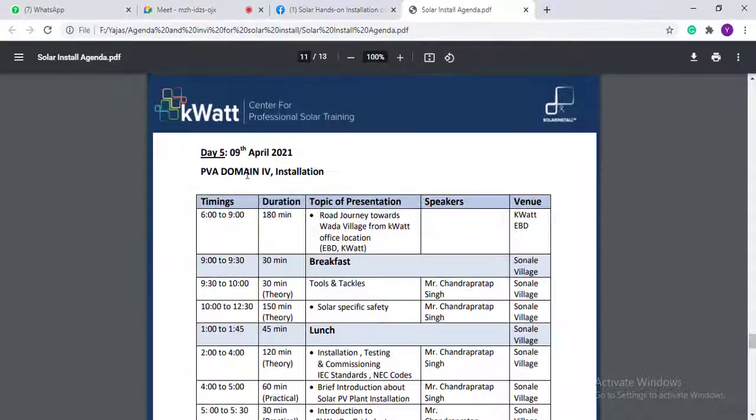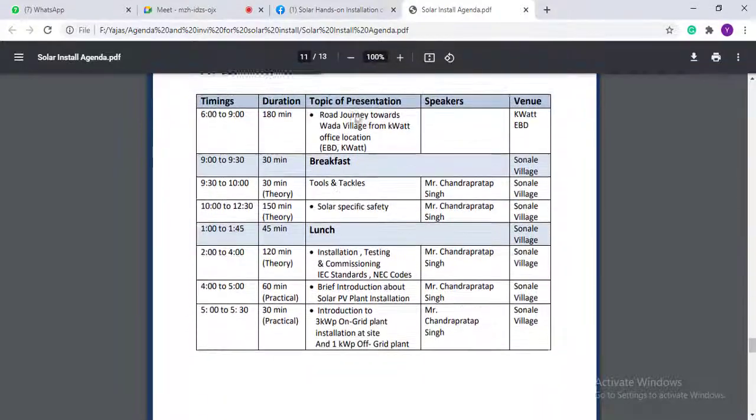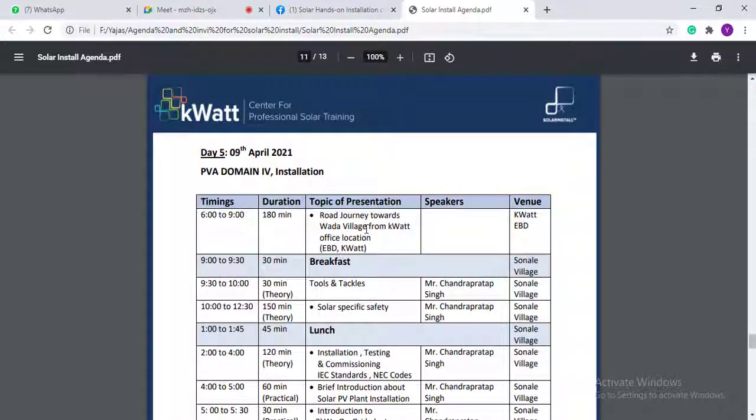From the fifth day morning, we will take you on a road journey towards Pada village, where we have an open area site. You have to stay there for the rest of the 3 days, and the complete breakfast, lunch, all the traveling expenses, and dinner will be from our side.